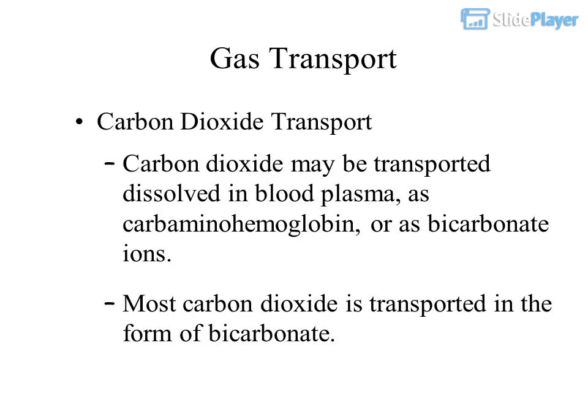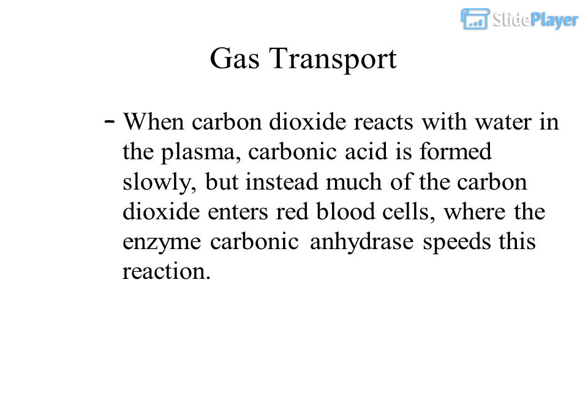Gas transport. Carbon dioxide transport. Carbon dioxide may be transported dissolved in blood plasma, as carbaminohemoglobin, or as bicarbonate ions. Most carbon dioxide is transported in the form of bicarbonate. When carbon dioxide reacts with water in the plasma, carbonic acid is formed slowly, but instead much of the carbon dioxide enters red blood cells, where the enzyme carbonic anhydrase speeds this reaction.